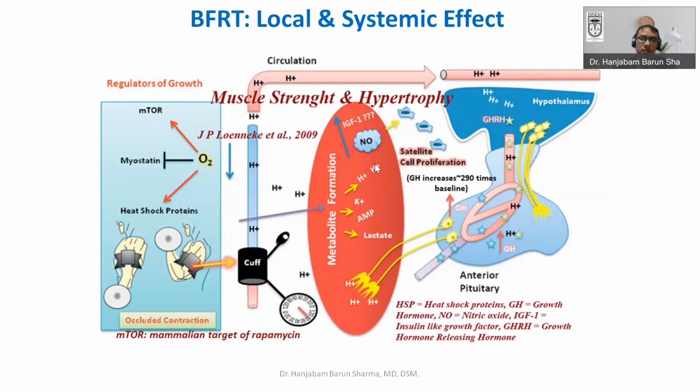Nitric oxide is very important as a secondary mechanism, not only for vasodilation of the blood vessels, but it also has different secondary pathways, including the proliferation of the satellite cell. Satellite cell is the myogenic stem cell. These are important for the growth, maturation and production of muscle fiber, and muscle repair.